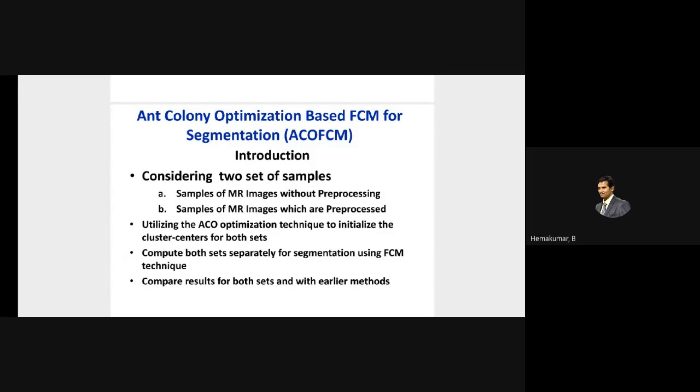By feeding these cluster centers as input, we could get exact segmentation rather than relying on our manual selection of cluster centers. A cluster center is nothing but the average value of the cluster. For example, if you are going to segment into 3 regions, you have 3 cluster centers which you have to give manually. But in this case, I give it to the algorithm itself to find the cluster centers from my given image data.